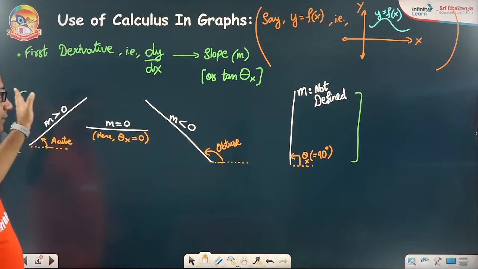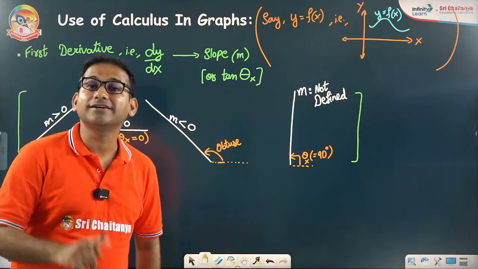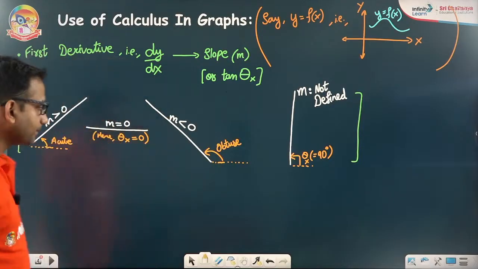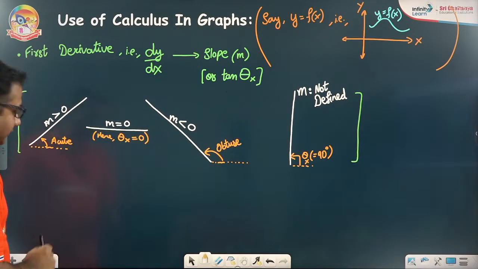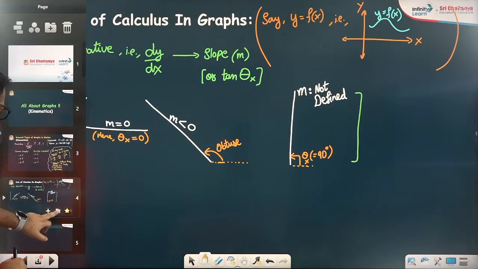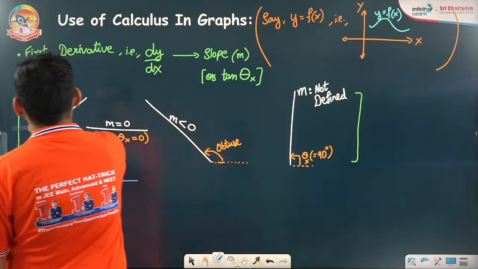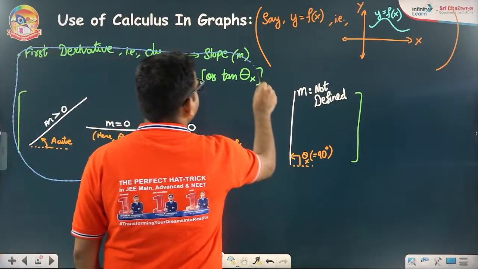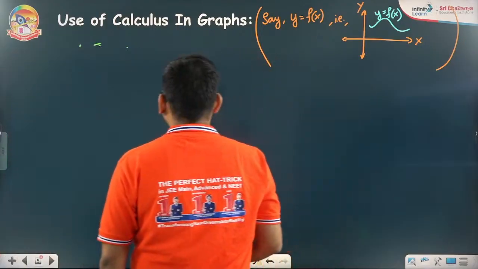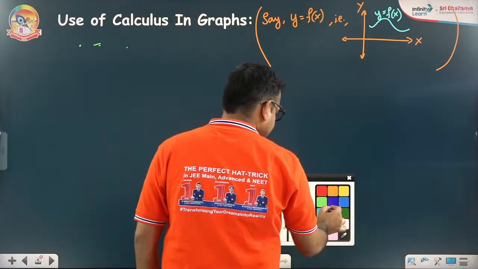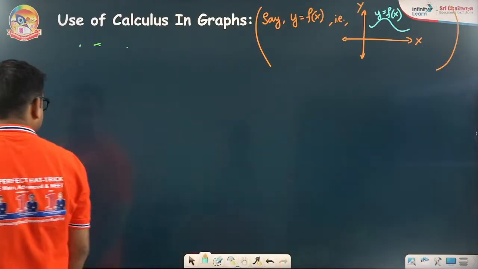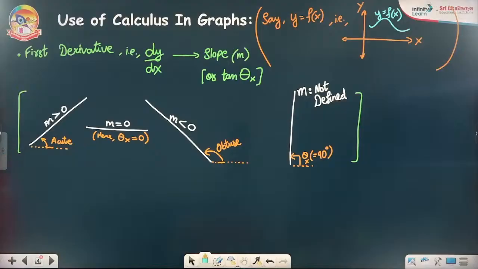So the first derivative gives you the entire idea regarding the slope. All right, I hope we are clear with this. Let me take another copy here so that I can talk about the second thing, that is concavity. And don't worry, it's here only. If you want, you can take the screenshot.